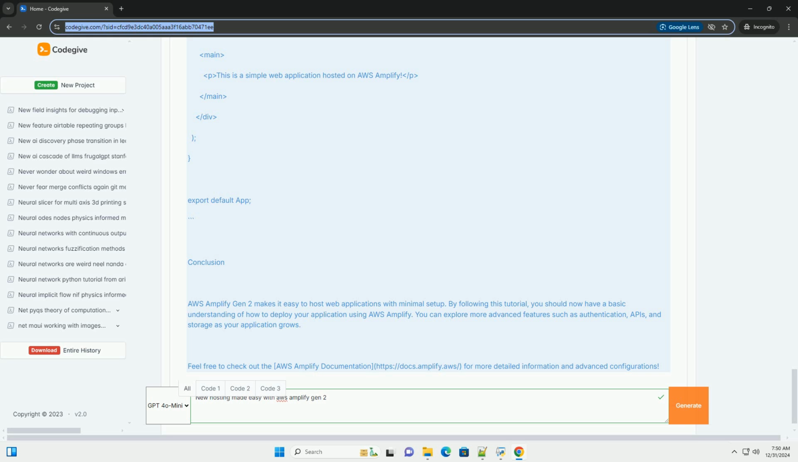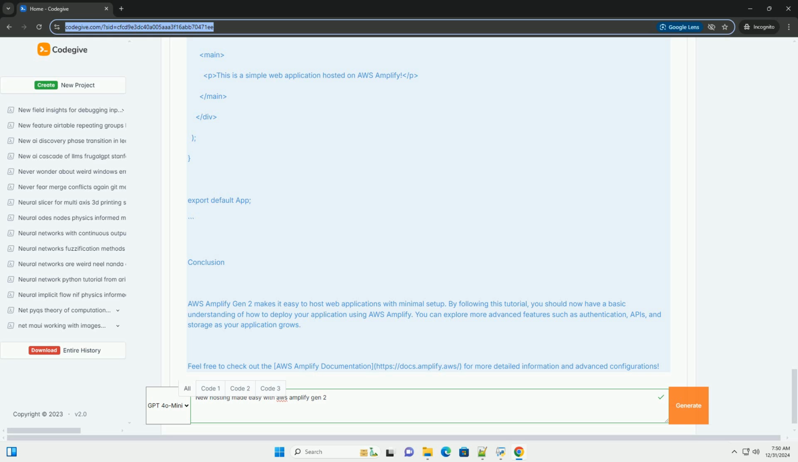Step 5, manage your application. You can manage your application through the AWS Management Console or using the Amplify CLI. Here are some commands you might find useful. View the status of your application: bash amplify status. Update your application after making changes: bash amplify publish. Remove your application: bash amplify delete.